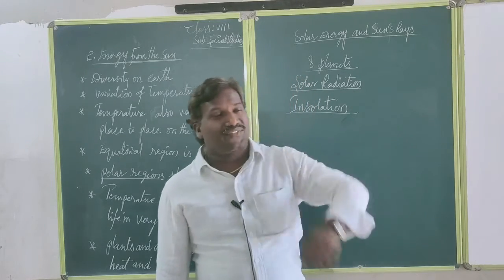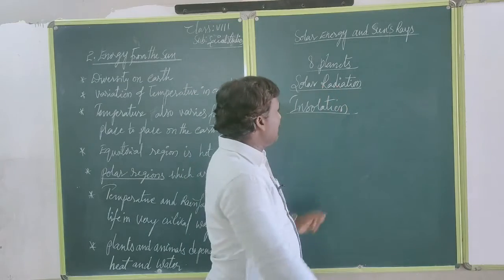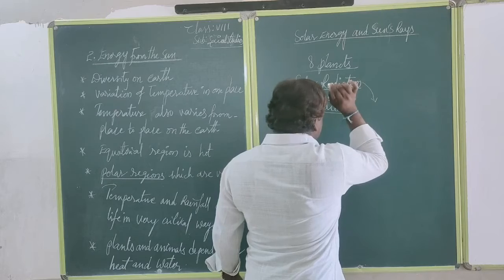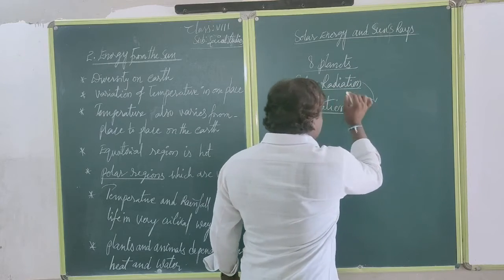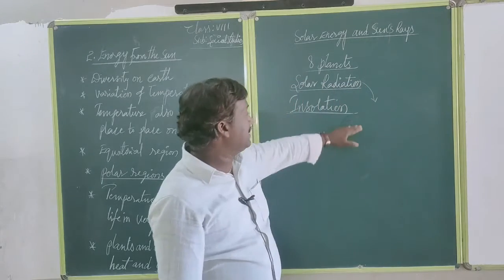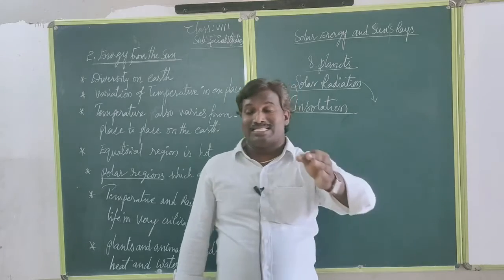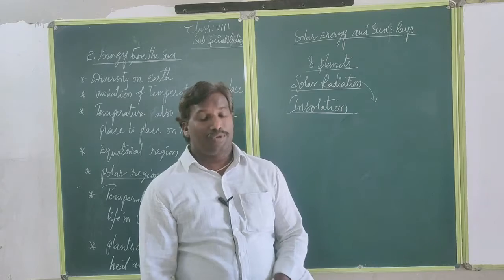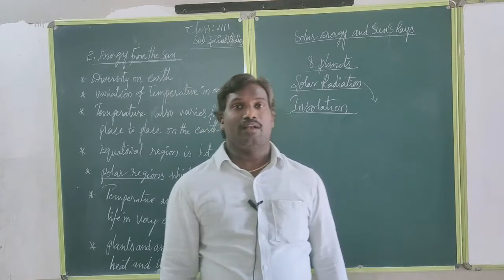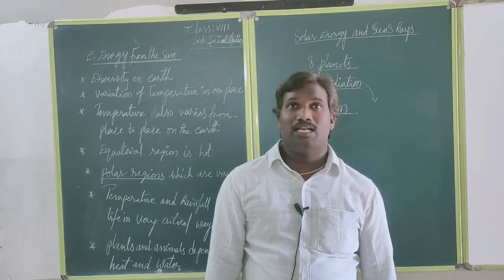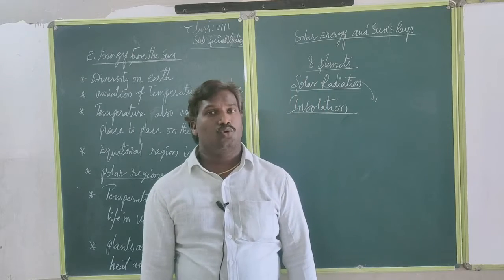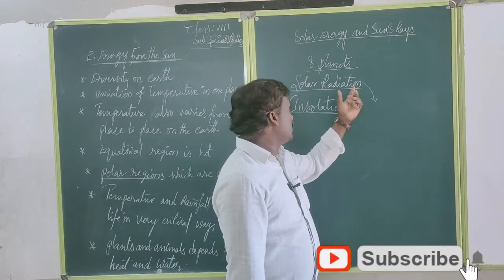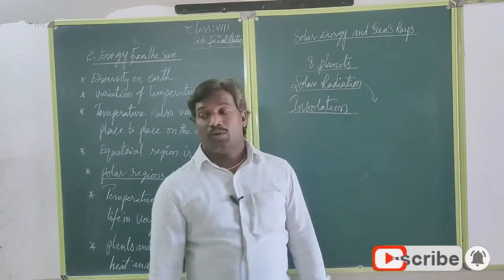The two are different. Solar radiation is released from the sun. Then in that, how much energy is received by the earth is called insolation. Solar radiation we can see and feel, how energy is coming from the sun. So insolation and solar radiation are two different things.